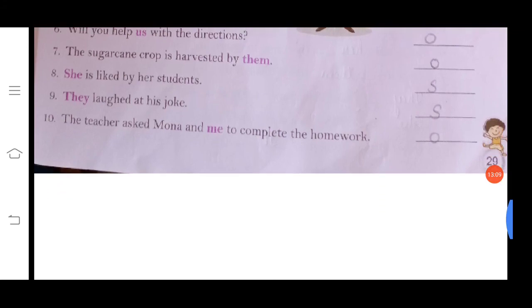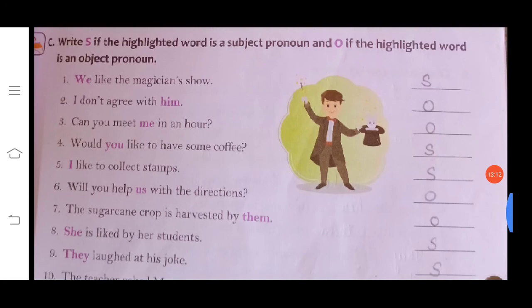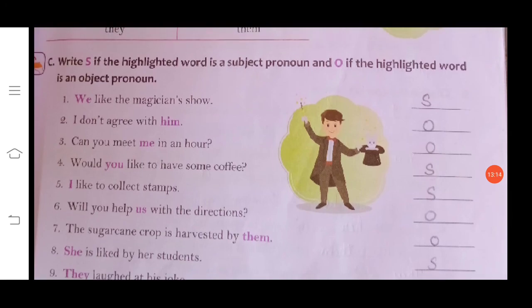Number 10, the teacher asked Mona and me to complete the homework. Me is object pronoun. Okay, so children, up to exercise C we have completed, and the rest part of this chapter we'll do in the next video. Hope you have understood this portion, and please do complete this work in your book and copy in good handwriting.